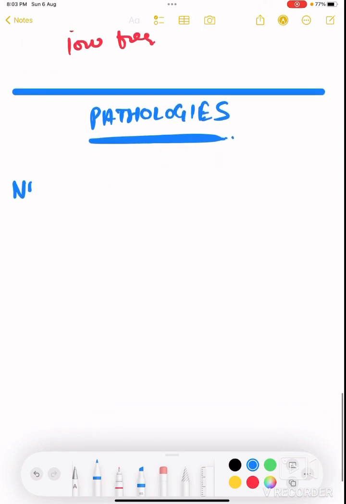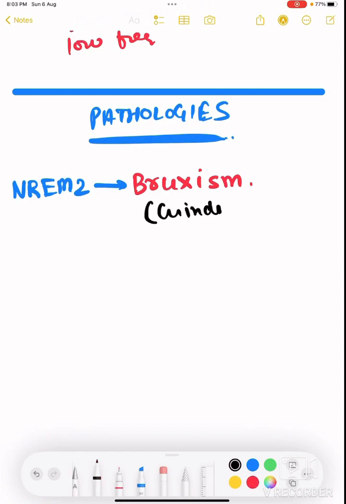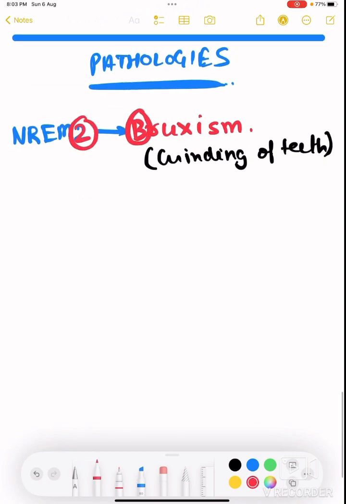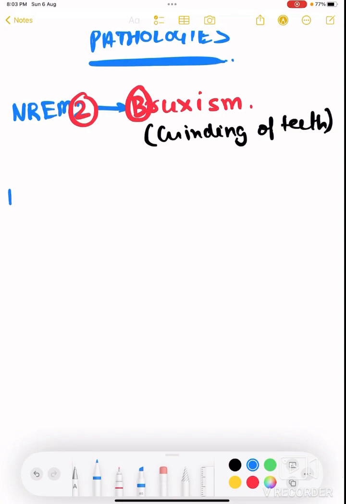See, it is very easy. You have to remember, in NREM 2 there is bruxism. Bruxism means grinding of teeth. Grinding of teeth means bruxism, right? You can remember 2 and B in the same way, right? 2 and B, bruxism.